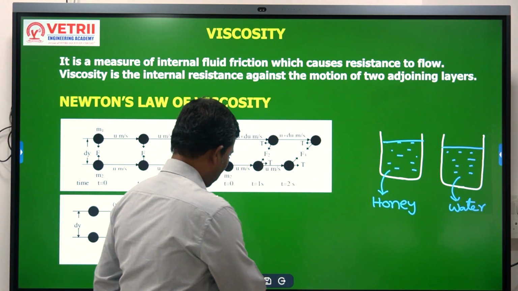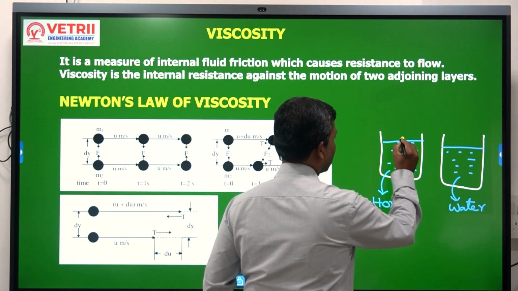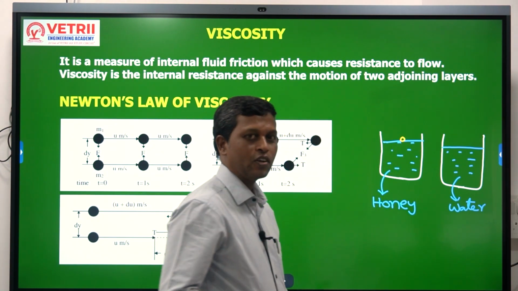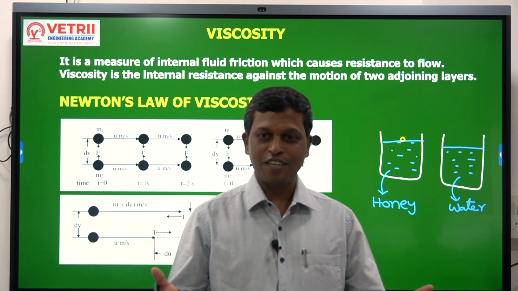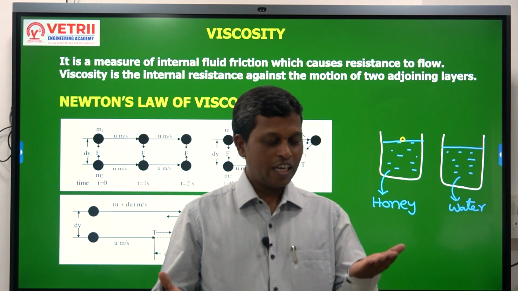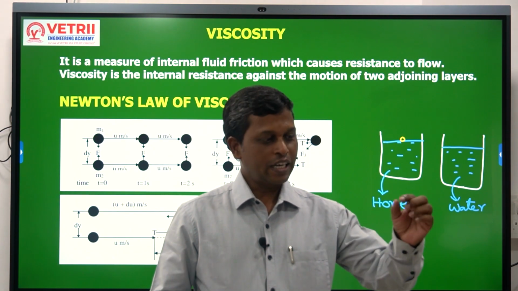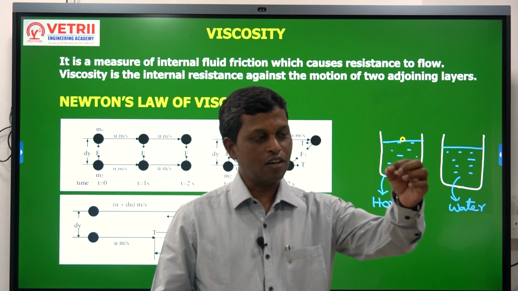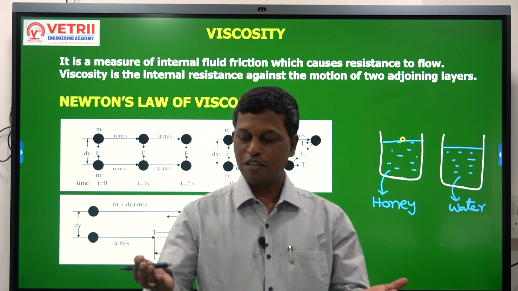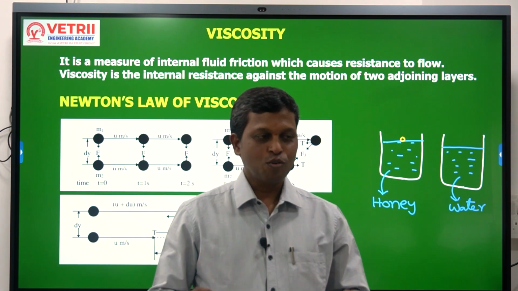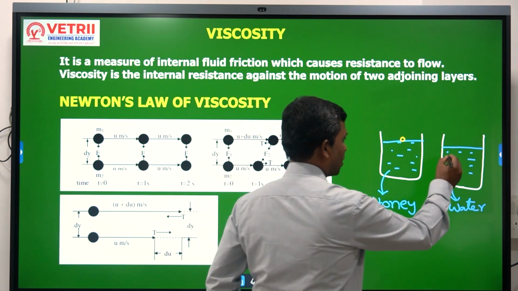Then I have taken a small metal ball. I have taken two vessels in order to understand viscosity. In one vessel I have taken honey, in the other vessel I have taken water. Take a small metal ball and just drop the ball in the vessel containing honey and also the vessel containing water. So what can we observe here?